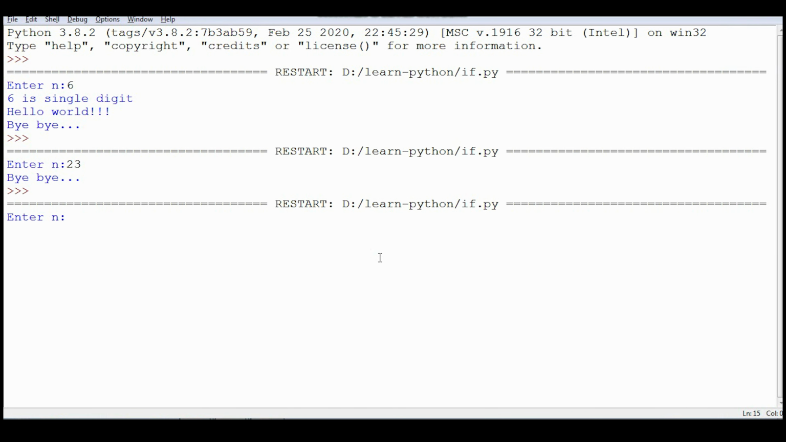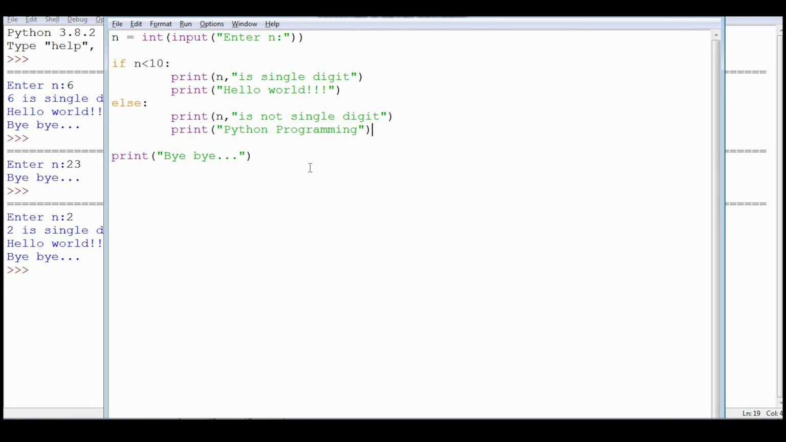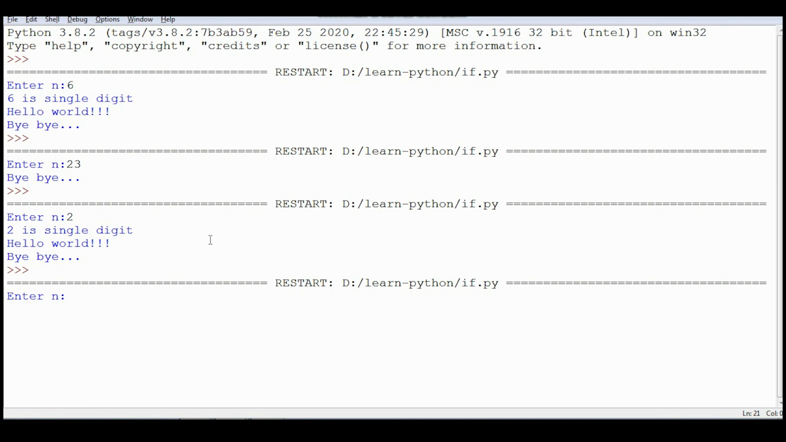Suppose I give 2, so it will go in the if part: 2 is single digit, hello world, and still bye. And the same code, if I run with a different input, it is saying 23 is not single digit, Python programming, and still bye.